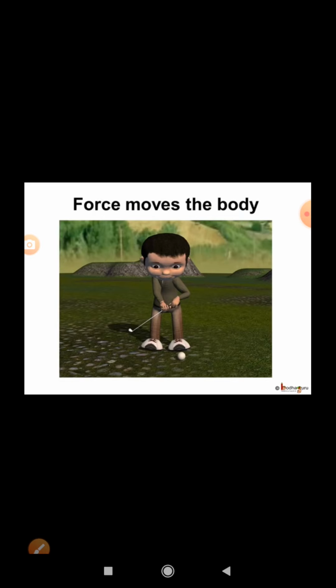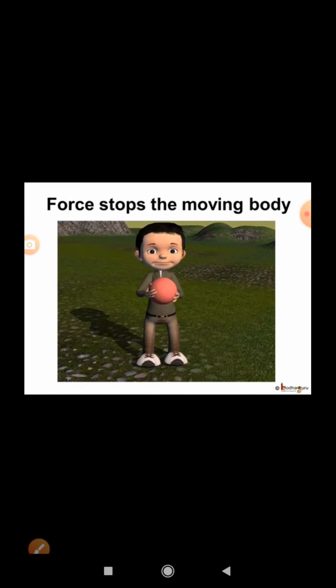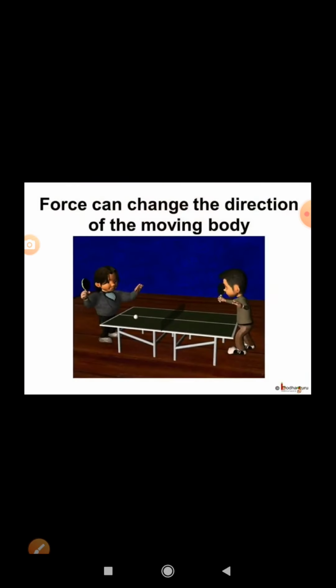We use force to move an object, like when we hit a ball we use force to push it. Same way, to stop a moving body we need a force, like when we catch a ball we use a force to stop it. Apart from moving or stopping an object, force can change the direction of a moving body also. Like in this picture, the person hits the moving ball with a bat and uses the force to change the direction so that the opponent doesn't hit it.